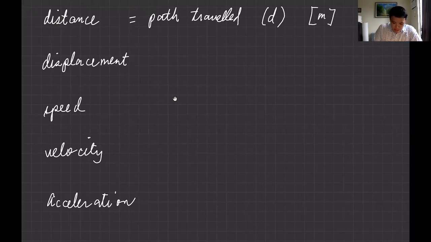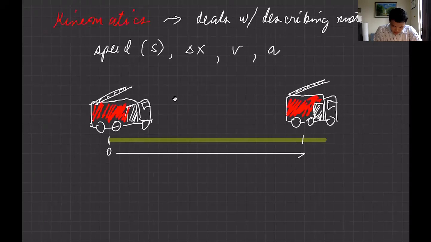Now, what is displacement? Okay, it's the change of position. And we denote it as delta. So let's say you have x naught here, x naught meaning the original position. And let's call this x, or the final position.